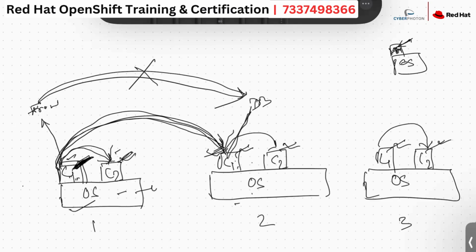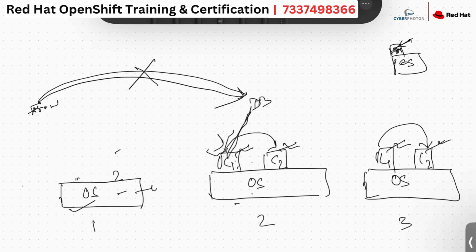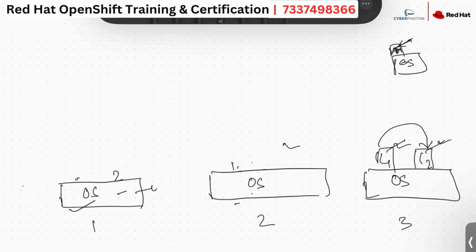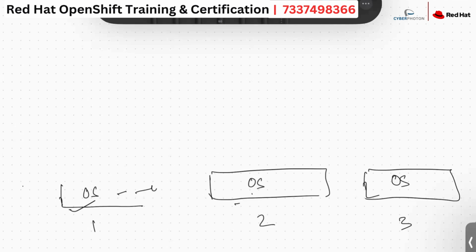So to overcome such problems or drawbacks, we came up with a new concept called Kubernetes. Let me go ahead and make you understand Kubernetes now. Because guys, OpenShift's underlying layer is Kubernetes only. That means by using the Kubernetes source code, the Red Hat people built OpenShift. Okay, I will tell you that point. So now let me go ahead and discuss that.